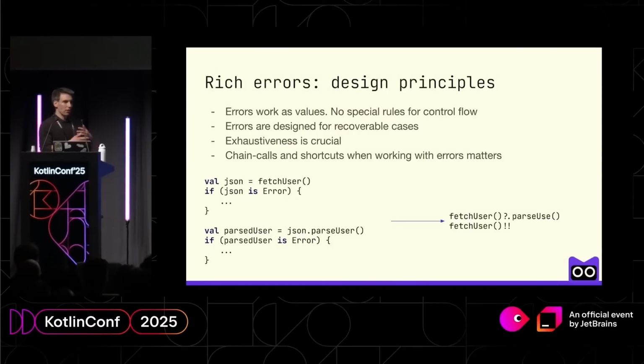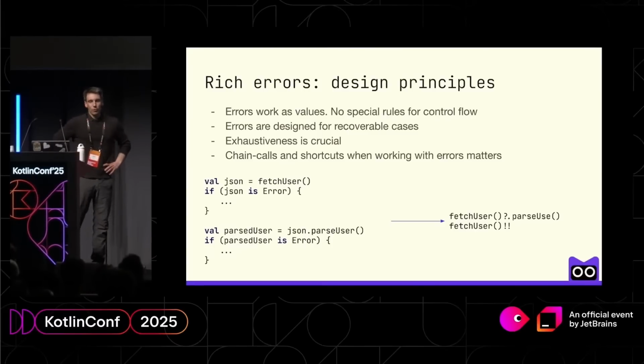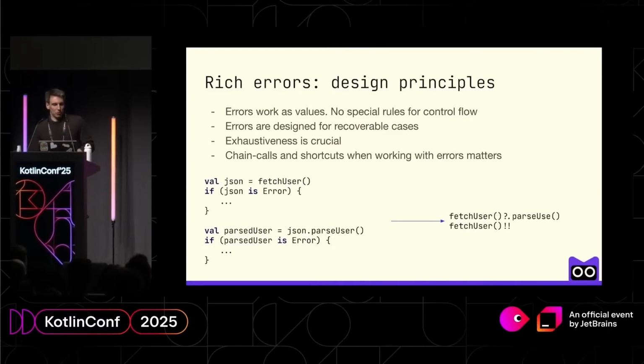It shouldn't be a barrier, because otherwise, every time you introduce an error, you'll think twice whether, well, now all my clients have to struggle, and maybe I shouldn't do this. So that's why we are also going to introduce safe call for errors and double bang as well.